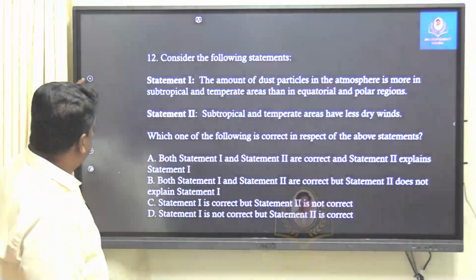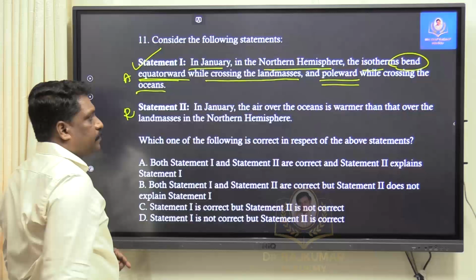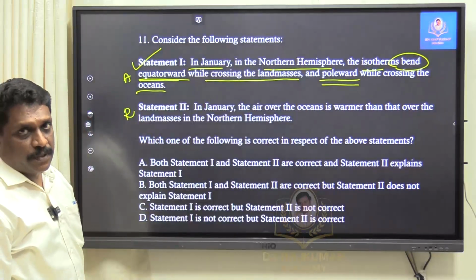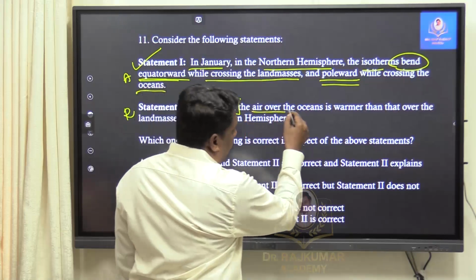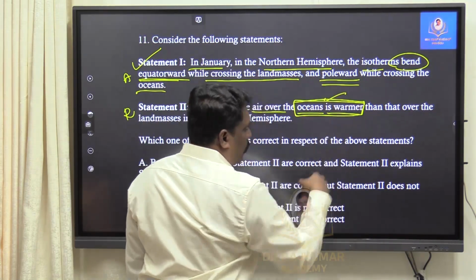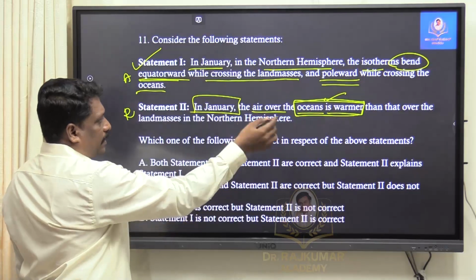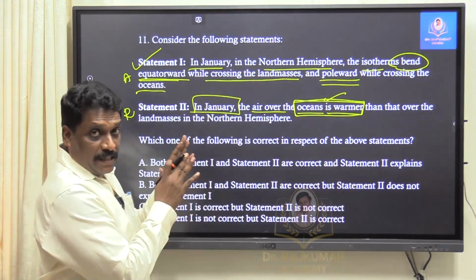Now, I talk about statement 1. Statement 1 is correct. The assertion is correct. Now they talk about the reason. Why is it so? They say in January the air over the ocean is warmer. Make it very simple. Simply they say the ocean is warmer than the land masses in the northern hemisphere. What exactly are they trying to say?